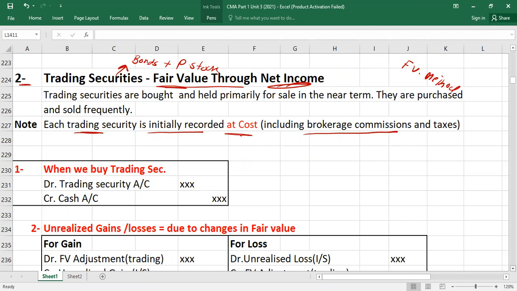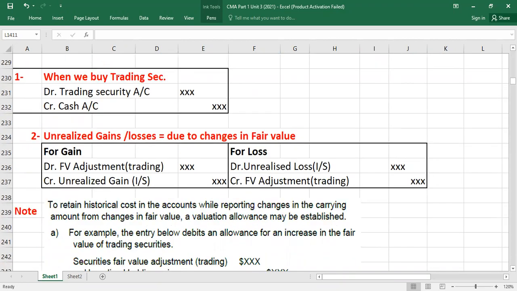Guys, the first entry is the same. When we buy a trading security, we will debit what? Trading security as investment. It's your investment, obviously, but I'm just using the words trading security as investment account. Credit what? Cash account at cost, whatever you have paid, including brokerage commission and taxes if you have paid. Got it? Now, because it's a fair value model, at the end of the reporting date, maybe you bought it for 10. Now fair value is maybe 12. You have a gain of $2.